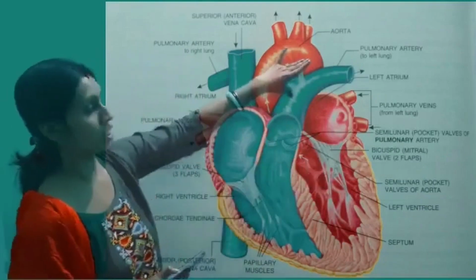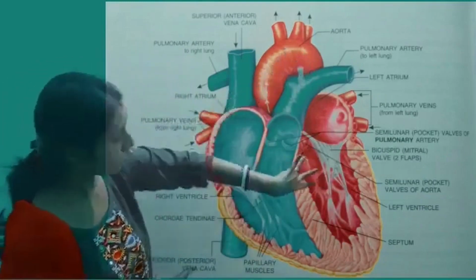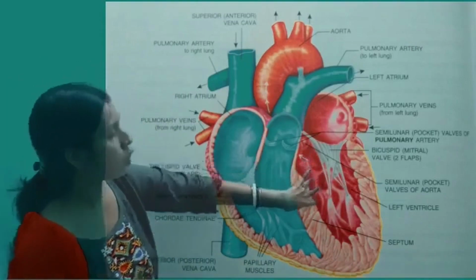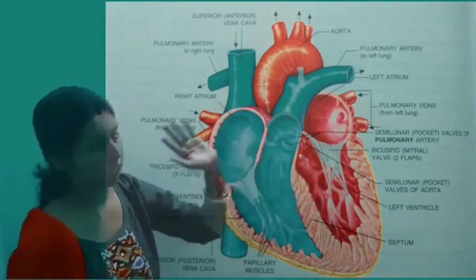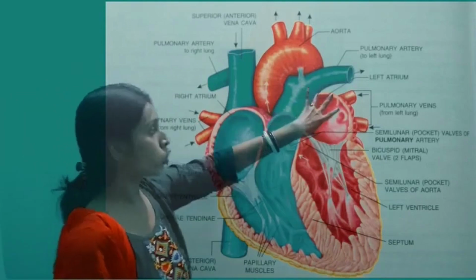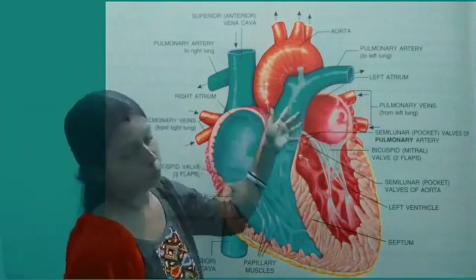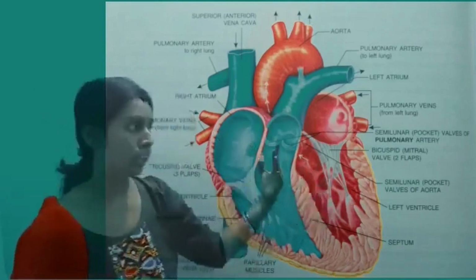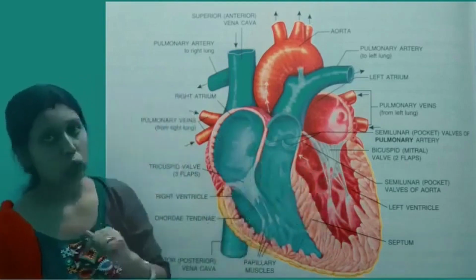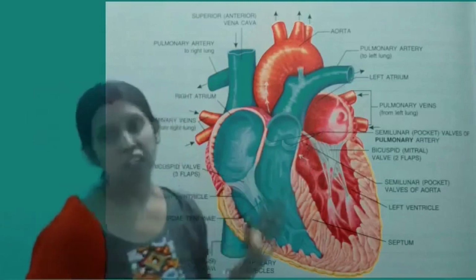The walls of the atria are thinner compared to the walls of the ventricles, which are thicker. The major function of the atria is to receive the blood from the various parts of the body and pump it to the ventricles. Now, this is about the chambers of our heart.